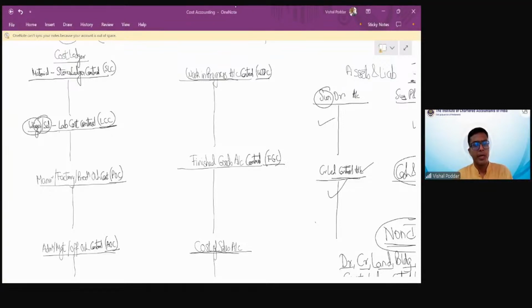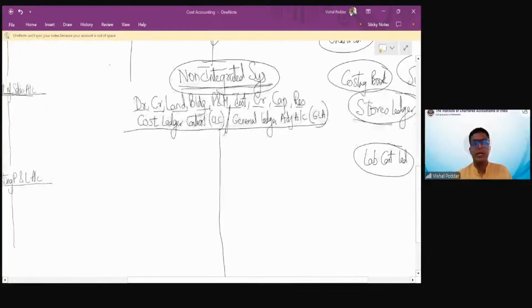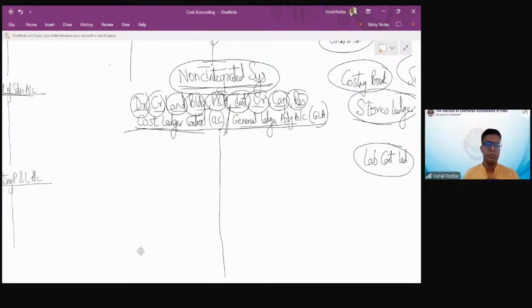Hardik is saying PPE. I did not understand what is PPE. Nitin is saying, sir, general ledger adjustment account. This account is made to complete double entry. Yes, Nitin. So what is general ledger adjustment account, Nitin? When I need to put some entry in debtors, creditors, land, building, plant machinery, investment, capital, reserve, for all this, I will use one single account, cost ledger or general ledger adjustment. So by using this one account, I mean debtor also, I mean creditor also, I mean land also, I mean capital also, everything in one account. Right, beta?